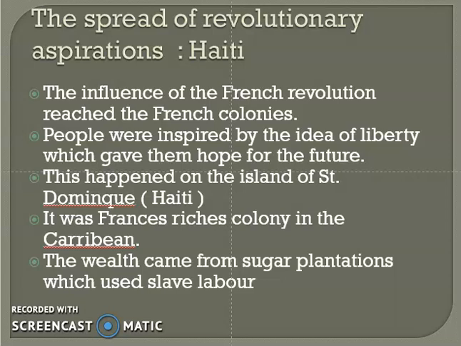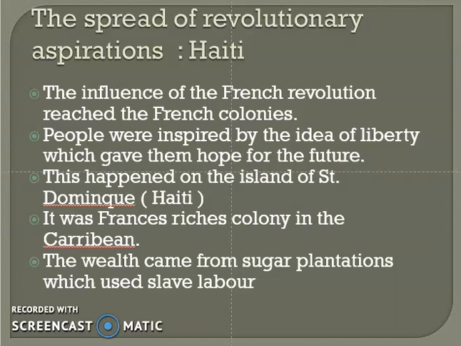The one place that we are quickly going to look at is Haiti. Now, Haiti is in the Caribbean islands, which is just off the east coast of America. You all know Jamaica and Saint Dominique, all those different islands. One of those islands used to be called Saint Dominique, but today it's called Haiti. Remember, Haiti had a very bad earthquake a couple of years back where about 200,000 or 300,000 people died.